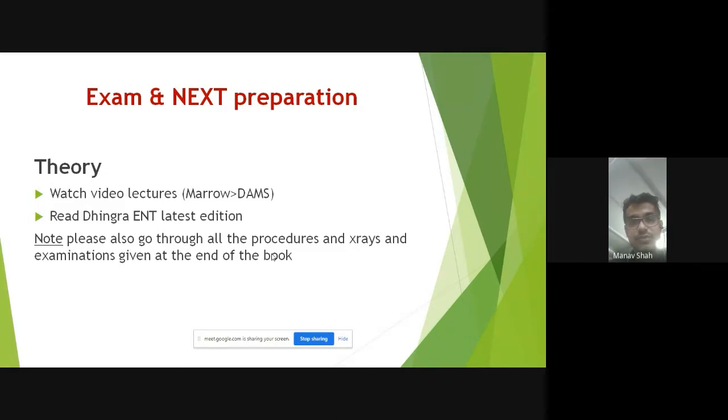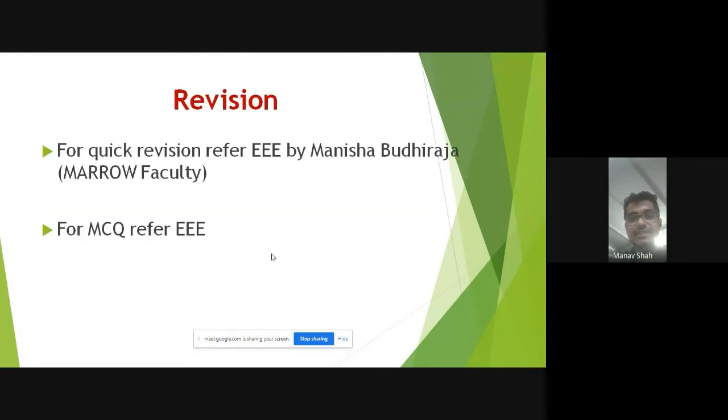And after you're done with your notes, then you go to the main textbook, which is Dhingra, which will be used everywhere, right from the MCQ का basic preparation, and most of the questions in NEET as well as your next will be coming from your Dhingra only. So Dhingra is the main core textbook, and it is preferred कि you read Dhingra from like ENT properly revised हो जाना चाहिए.